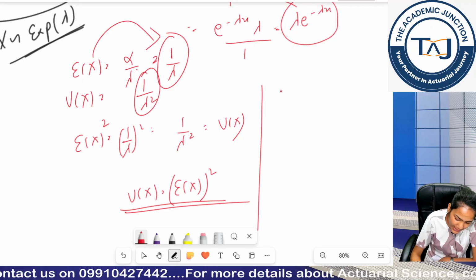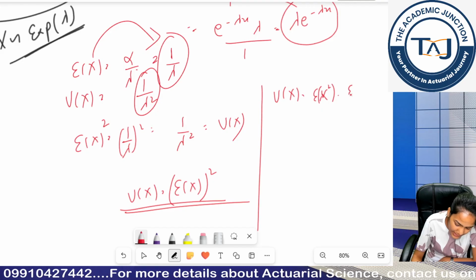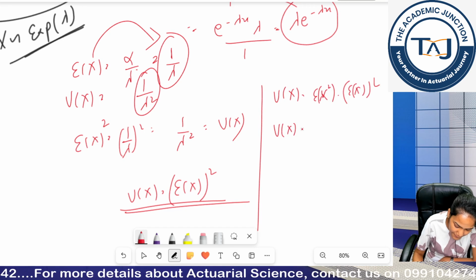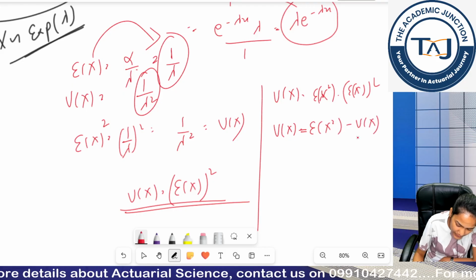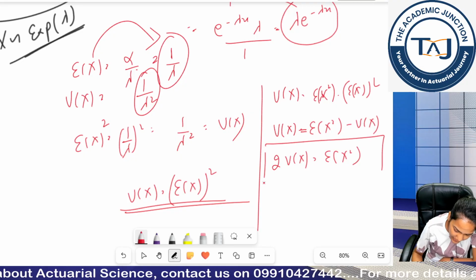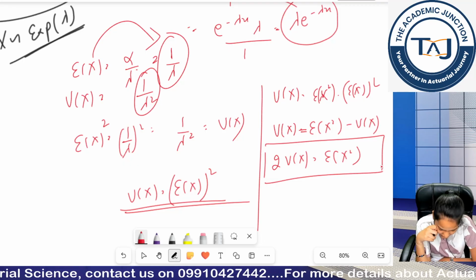Clear? The variance formula is E(x square) minus (E(x)) square. Are these relationships clear?